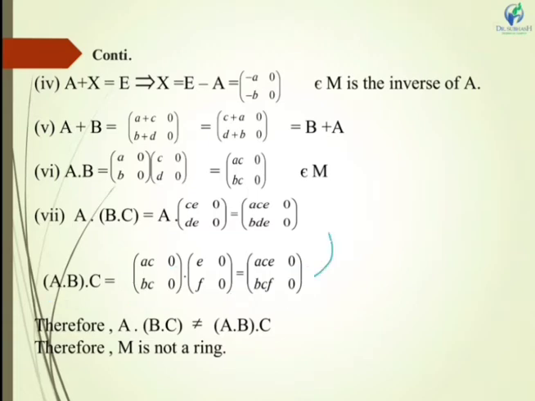From here you can see that both matrices are different. Therefore, we can say that the associative law with respect to multiplication is not satisfied. So, M dot is not a semigroup. Therefore, we can say that M is not a ring.